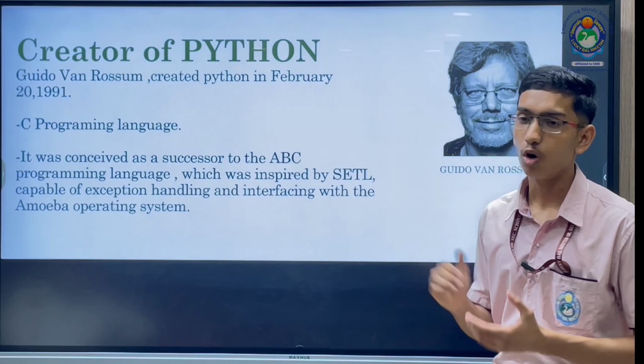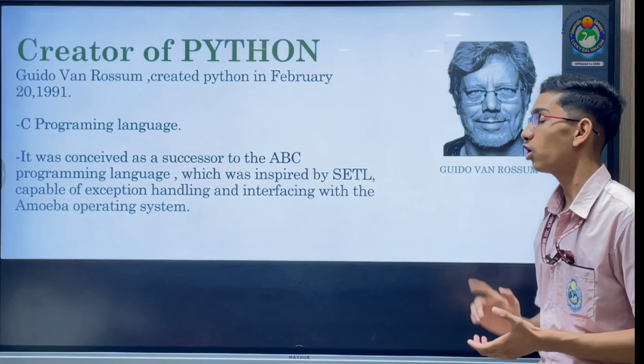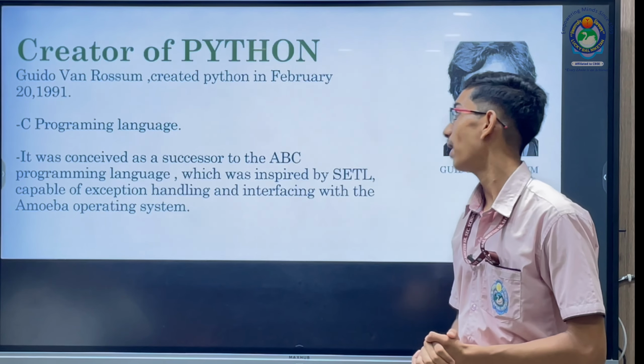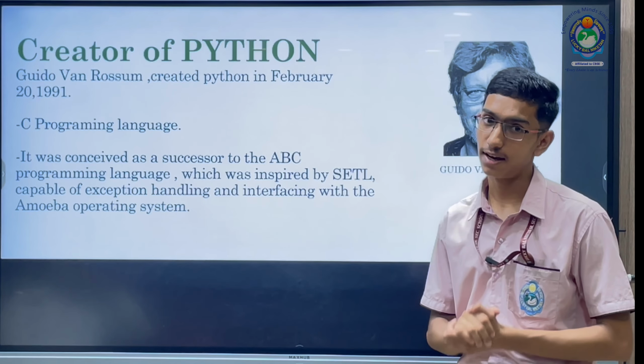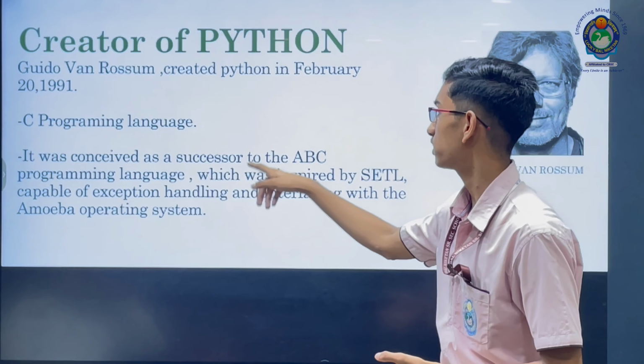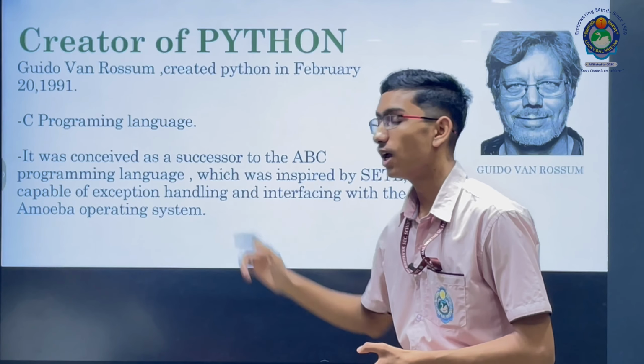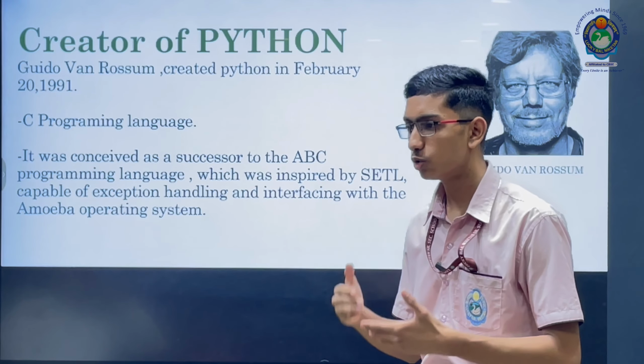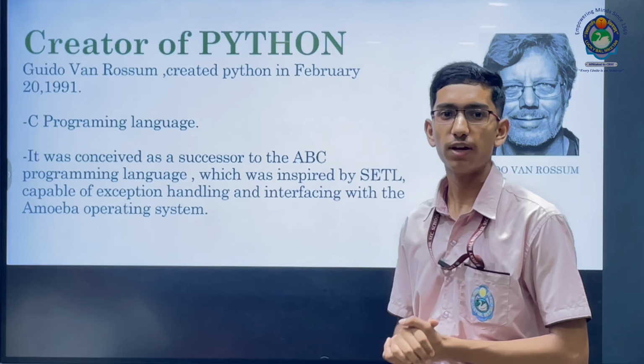The creator of Python is Guido van Rossum. Guido van Rossum created Python in February 1991. It was considered a successor to the ABC programming language. ABC is also a programming language, and Python is its successor.